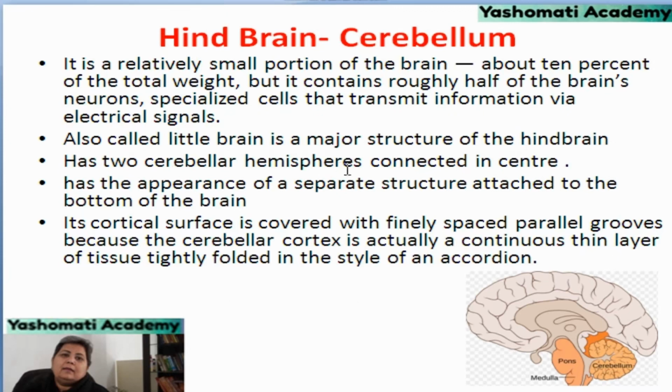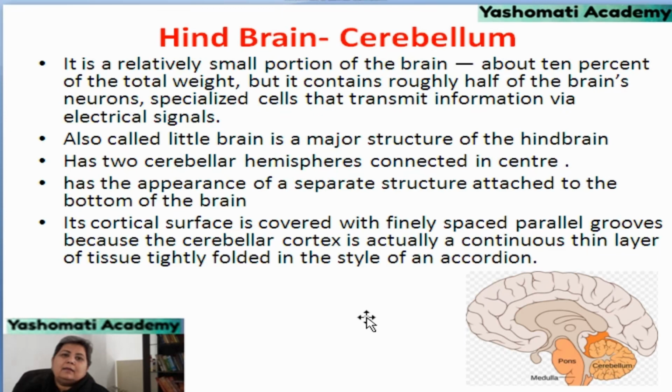It has two cerebellar hemispheres, one on either side, and they are connected in the center. It has the appearance of a separate structure attached to the bottom of the brain. So if we look at the anatomy of the brain, it looks as if it is an additional structure attached at the bottom of the brain.